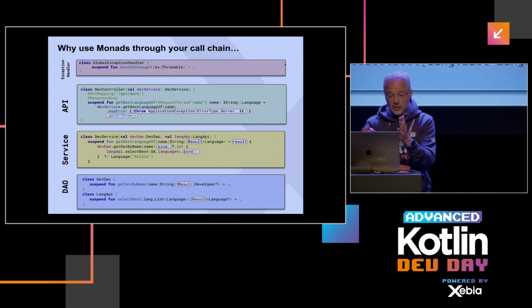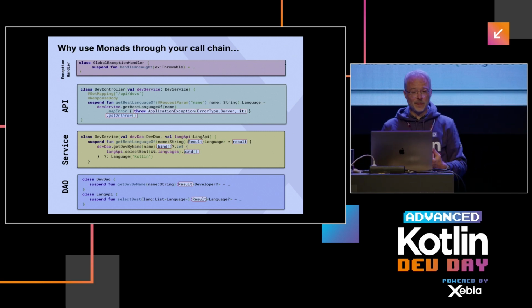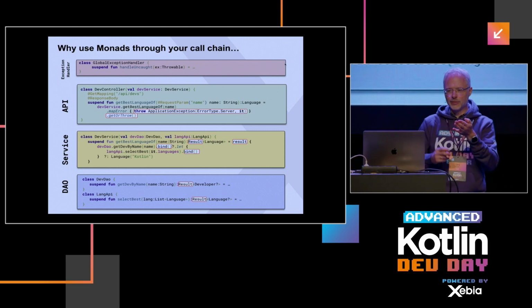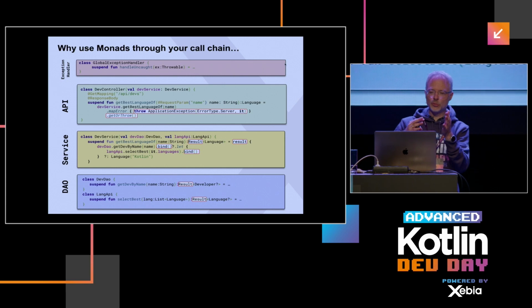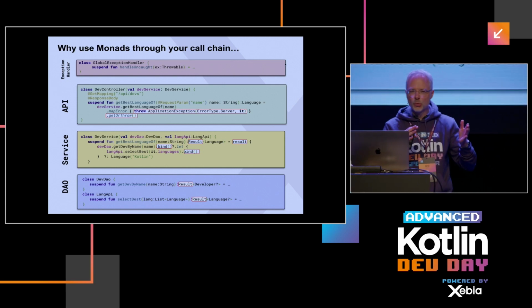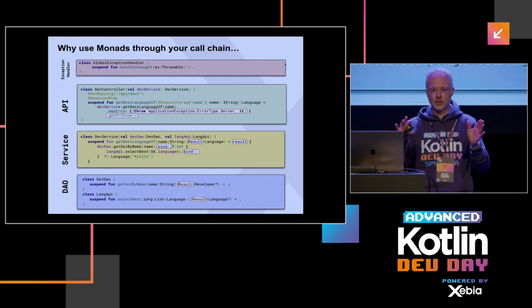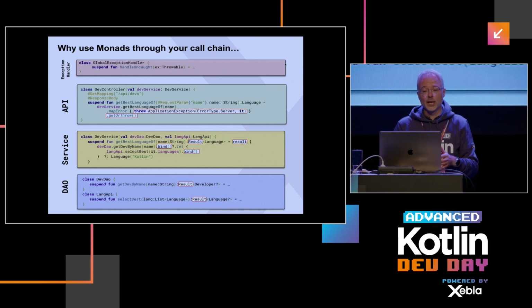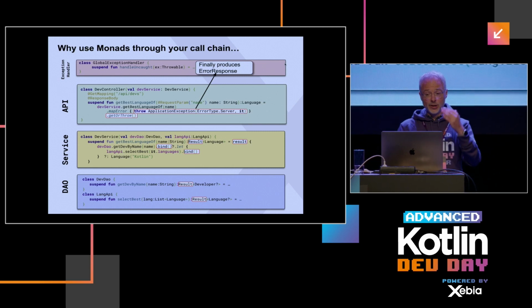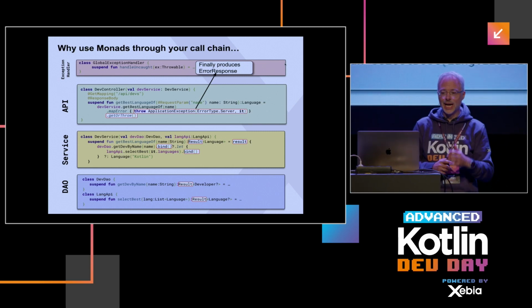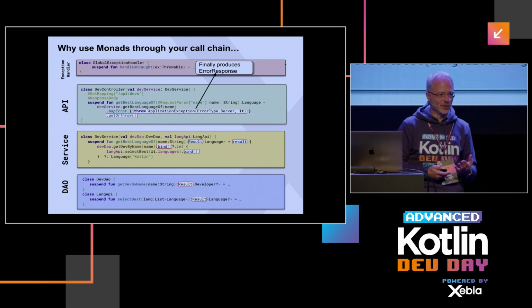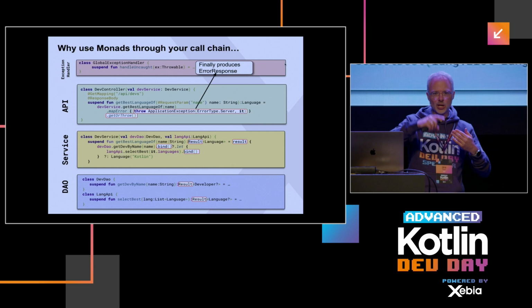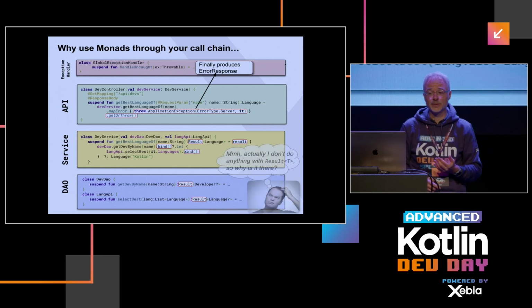So what we have used here is these results. But by the way, in the API layer, we convert the result to an exception, assuming Spring Boot, which doesn't really support results. You could make it support results, but let's just assume vanilla Spring Boot, which then would actually return our error result. And if you look through all the other layers, we don't really do anything with the exceptional case of result. We just pass it on. Don't do anything with it.